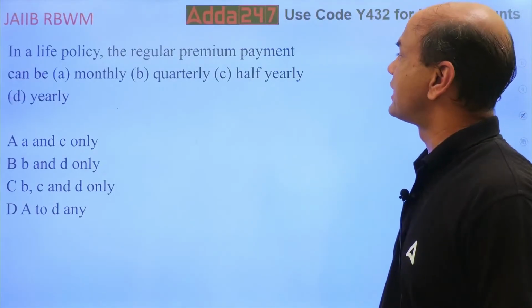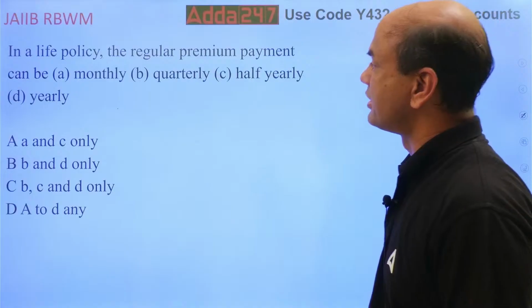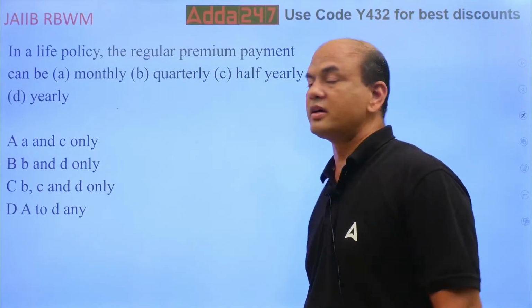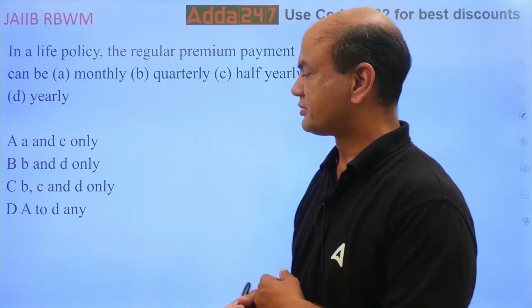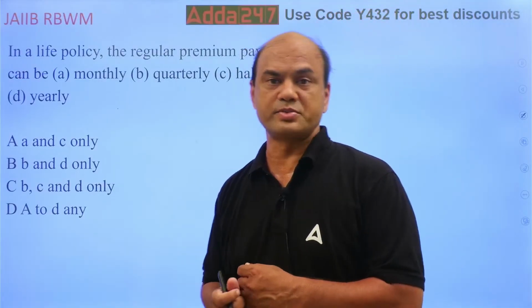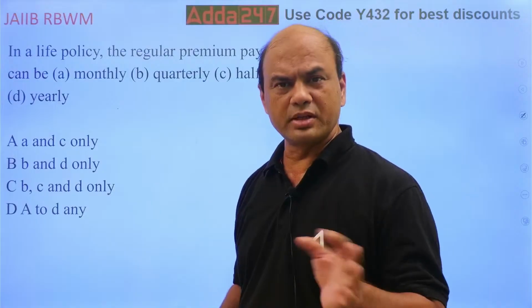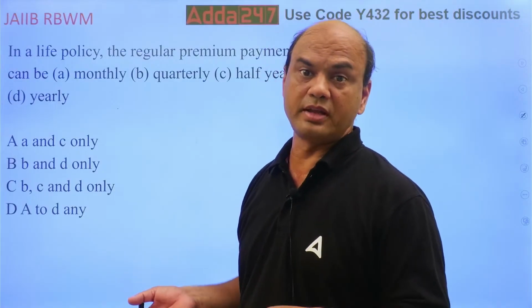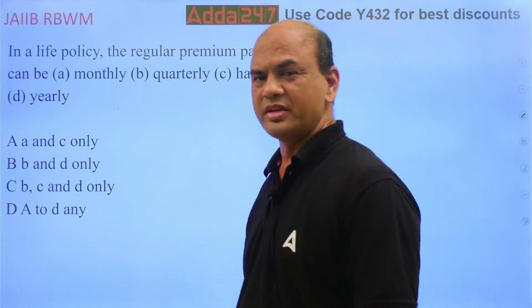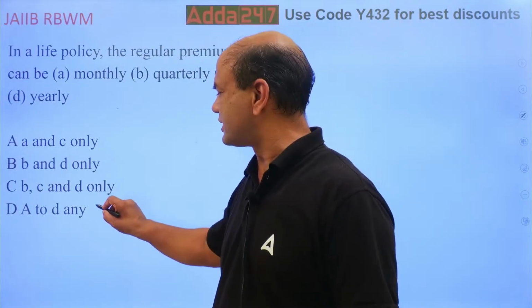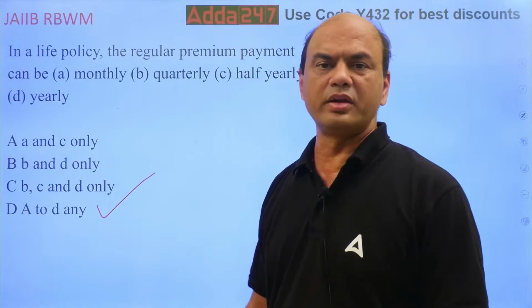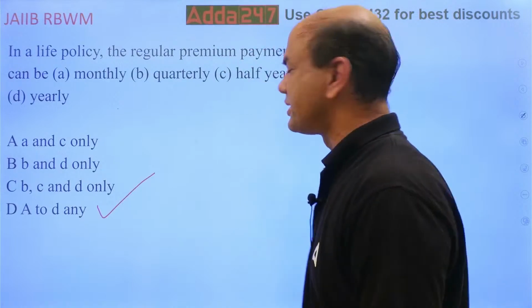In a life policy, the regular premium payment can be made monthly, quarterly, half yearly, or yearly. How can you make this payment? Life insurance policies, can you make it monthly? Can you make it half yearly, quarterly, whatever? Nowadays we have the NACH system, isn't it? So everything is allowed. A to D, all of them.